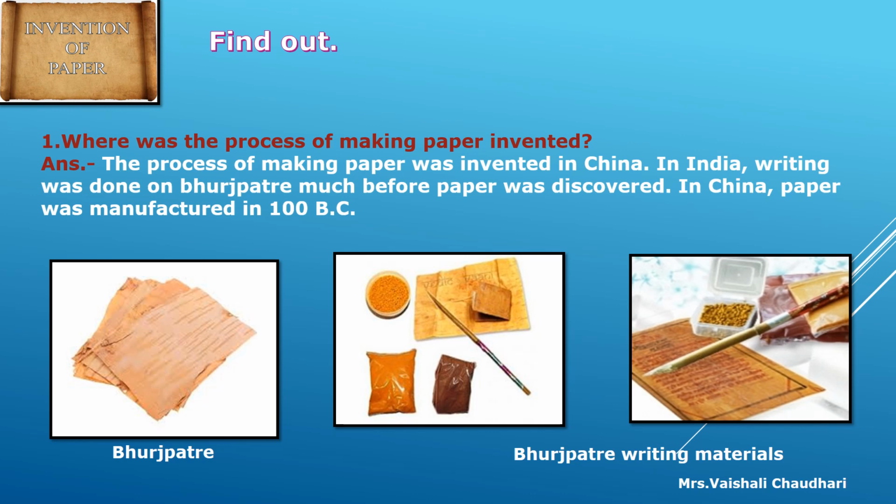Means whenever paper was not there, that time in case of our country they were using Bhurjapatra for writing purpose. In China, paper was manufactured in 100 BC, means before the birth of Christ. Okay, so this Bhurjapatra and Bhurjapatra's writing material you can see in this picture.